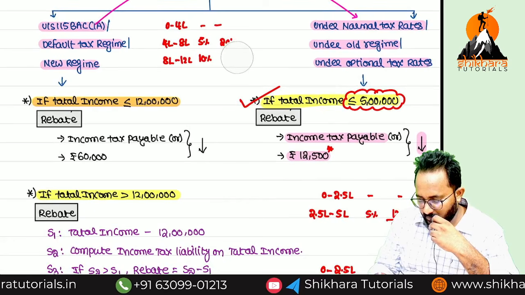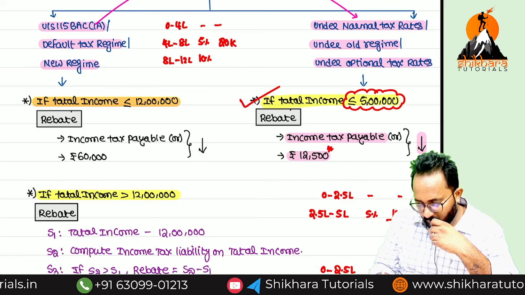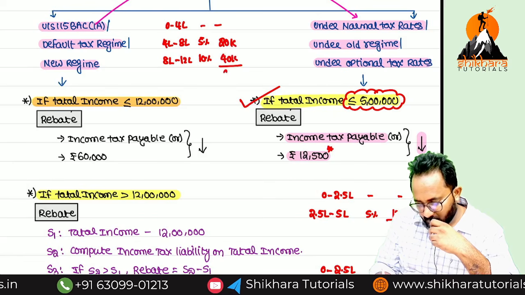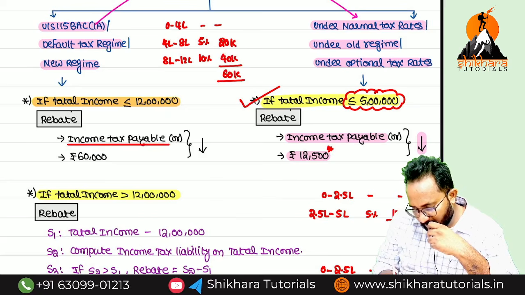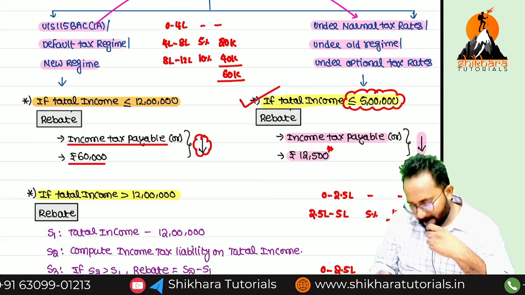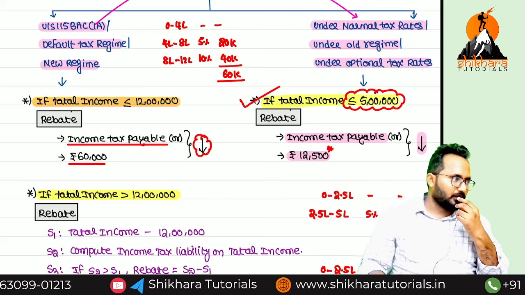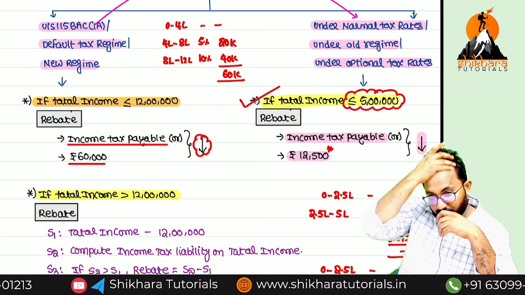4 lakh at 5% is 20,000. This is 40,000. Total? So the income tax payable is how much? 60,000, whichever is lower. Whichever is lower. Clear? And again I am saying this point to all of you.